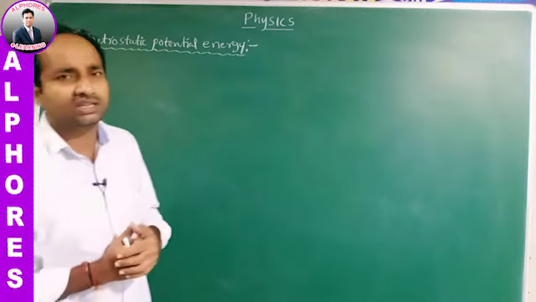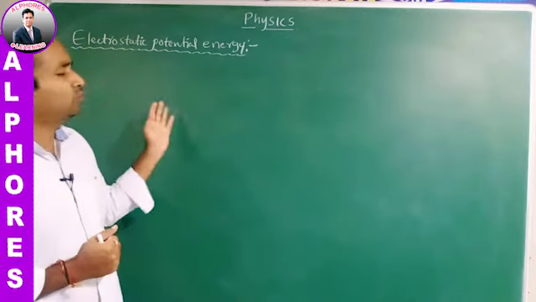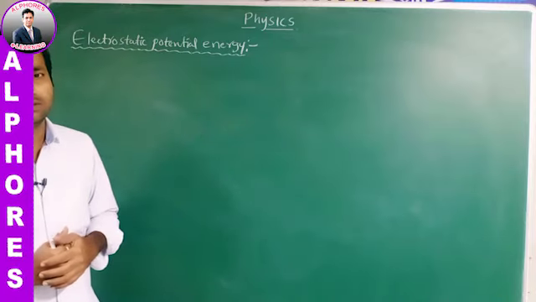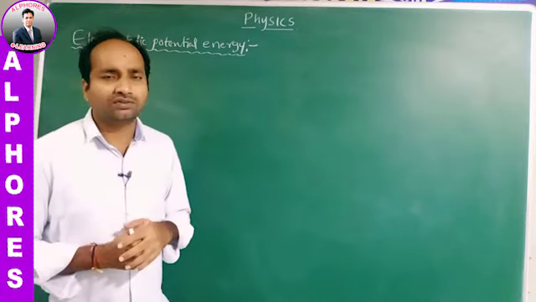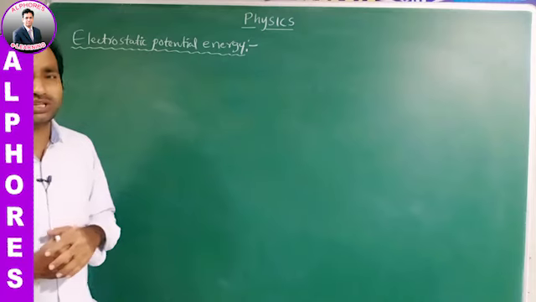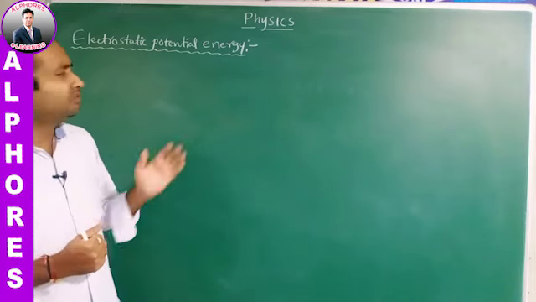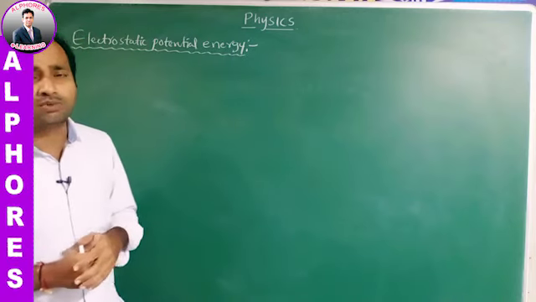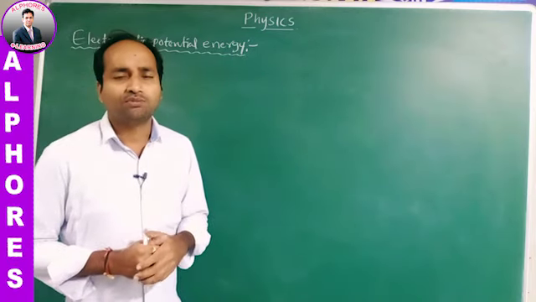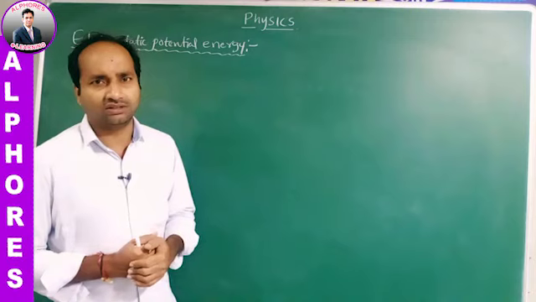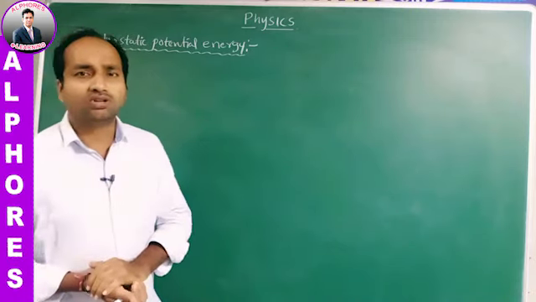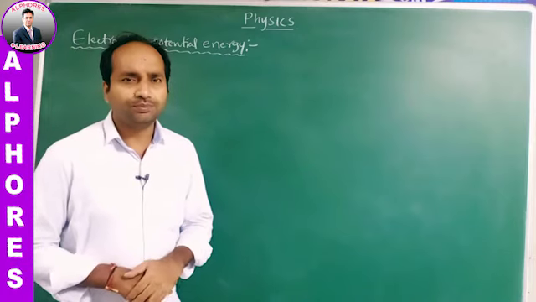Or simply, we can say the amount of work required to assemble the charged particles in the given configuration is called electrostatic potential energy. In other words, it can also be defined as the energy possessed by the charged particles by virtue of their configuration.